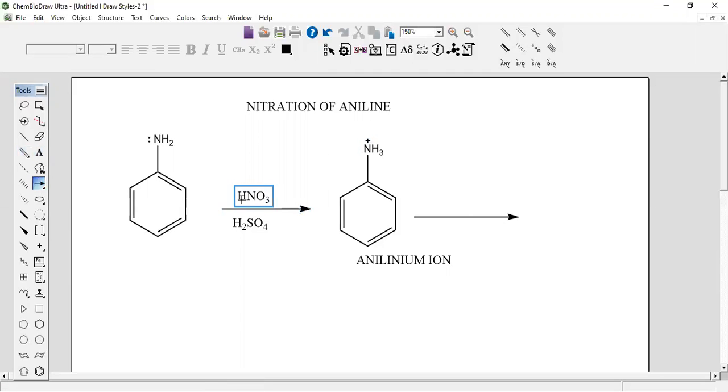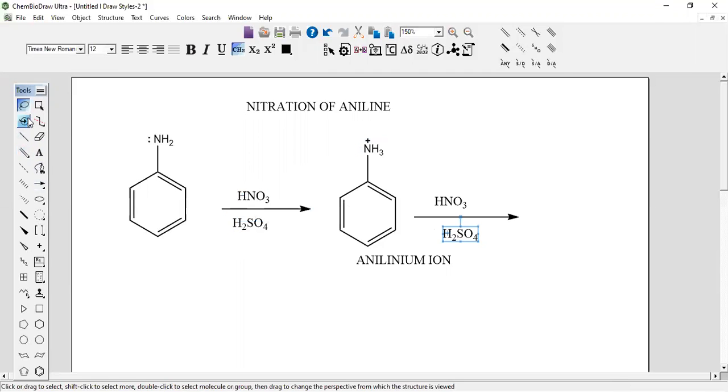Now what happens? In the presence of concentrated nitric acid and sulfuric acid, in a ring deactivating group, the NO2 group, the electrophile, enters the meta position.